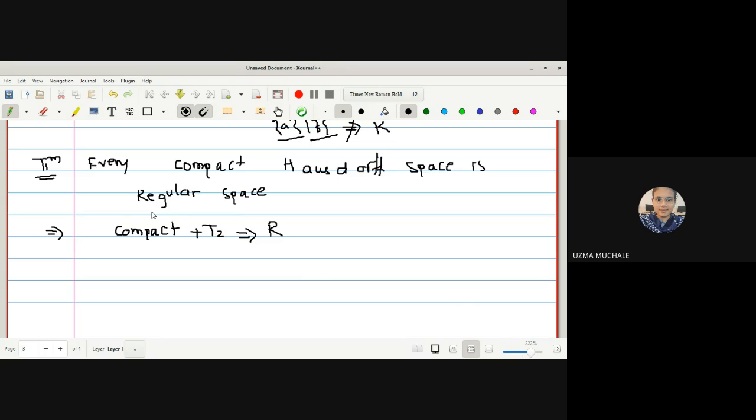Compact space आठवते का सगळ्यांना? I have taken it with the example of a notebook. In the school days, we are having the notebook, the homework notebook, and we are having the covers. For that cover, we have selected the open cover. Then, if every open cover has a finite subcover, then we say that it is a compact set. We have seen compact space examples and theorems. Now we have to consider a space which is compact as well as T2, and we have to prove that it is a regular space.